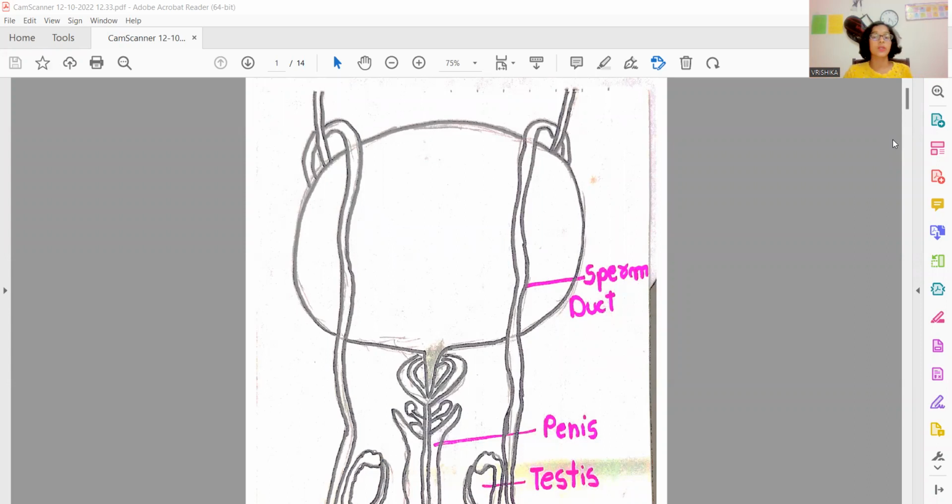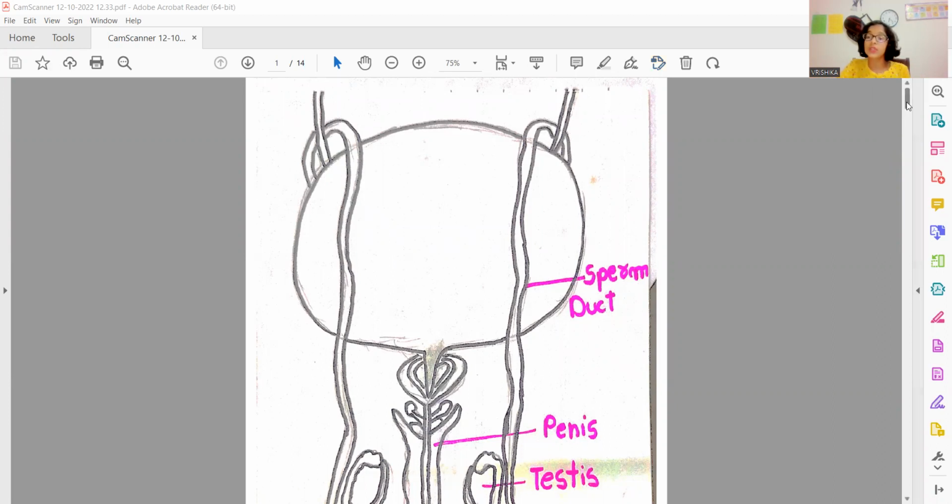Today I'll be explaining you all the chapter Reproduction in Animals. So let's begin. Why is reproduction important? Reproduction is important as it ensures the continuation of a species. If reproduction is not there, then the species become extinct.